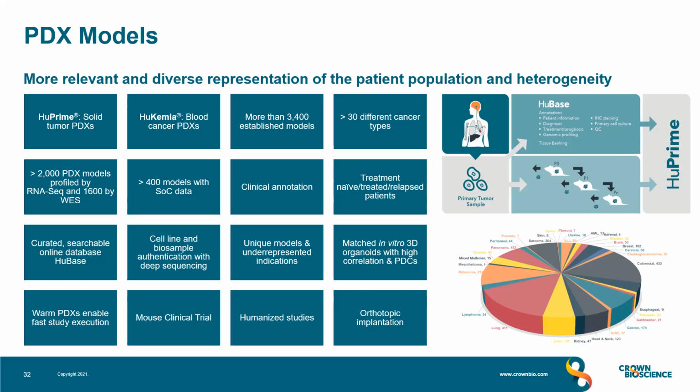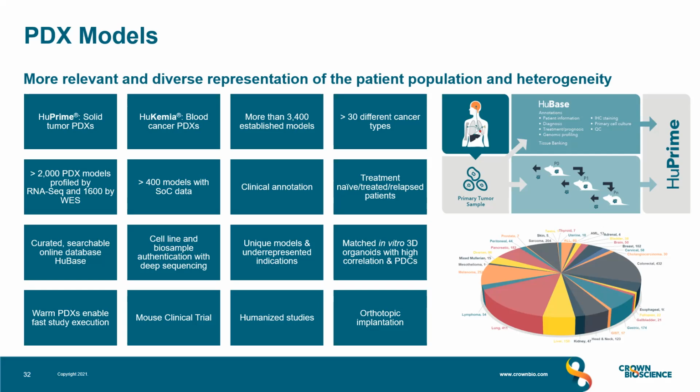And these tumors are fully annotated for the clinical information, pathology, and treatment history and response, and also genomics. And this can be found on our database called HuBase. And you can search through the gene expression levels, profiles, cancer types, mutations, and treatment. And all of our models are QC checked and authenticated by deep sequencing.